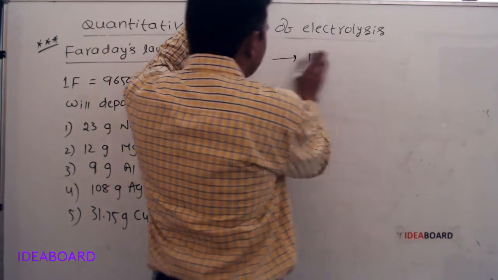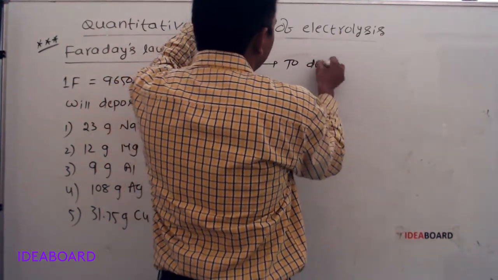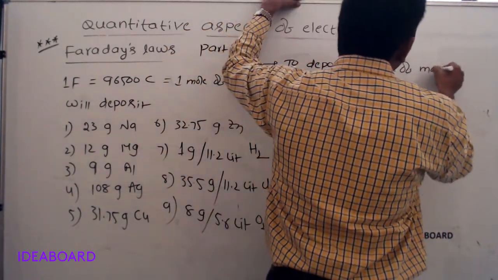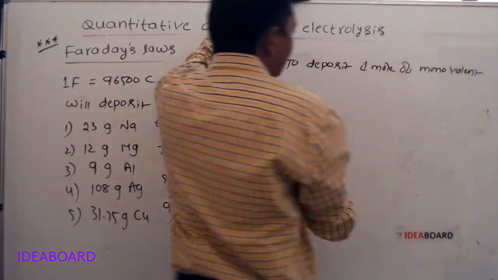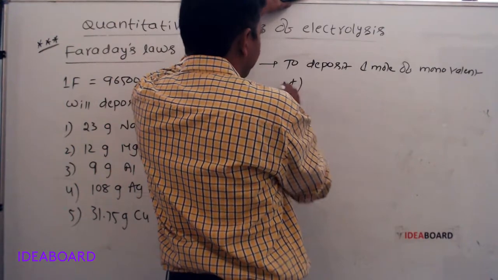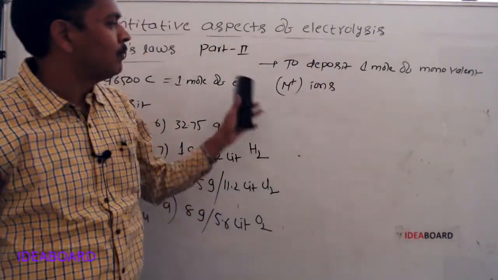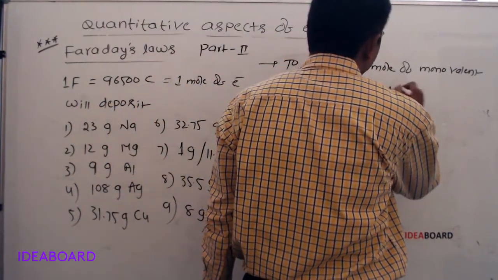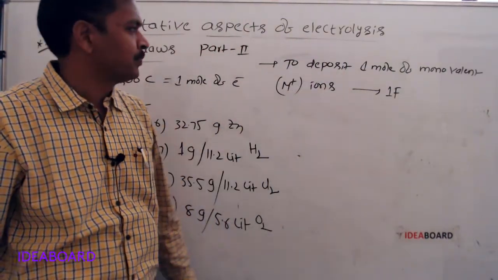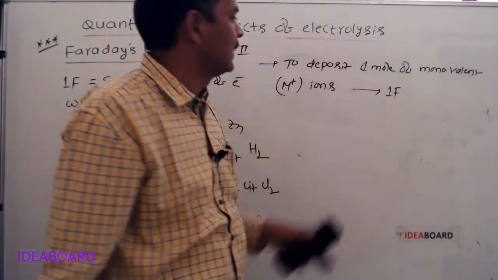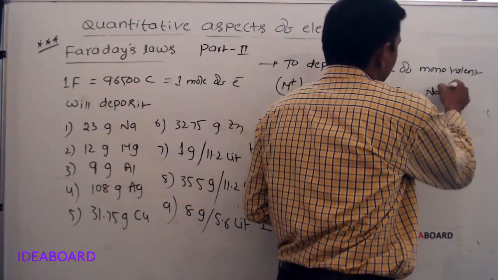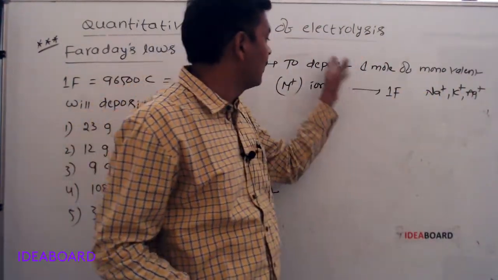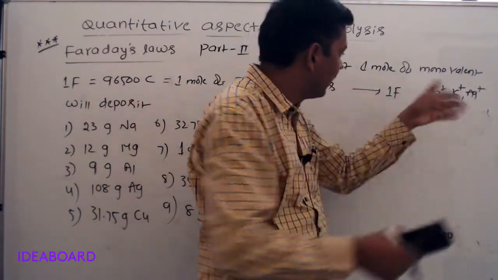See, to deposit 1 mole of monovalent ions, 1 mole of monovalent M plus, how many Faradays of current are required? 1 Faraday will be required, that is 96500 coulombs, to deposit 1 mole of monovalent ions like Na plus, K plus, Ag plus, etc.